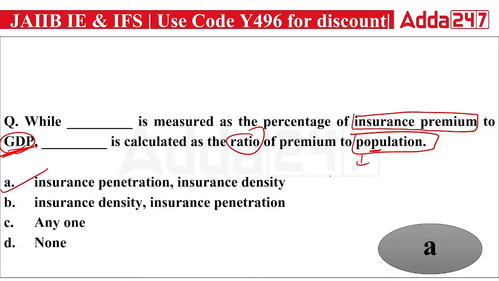Do remember in the census, whenever we do the census, which means calculation of population, we also calculate the density of population. So if you are calculating the premium to population ratio, it will be insurance density. And the other one, related to GDP, will be penetration. Right answer is A.